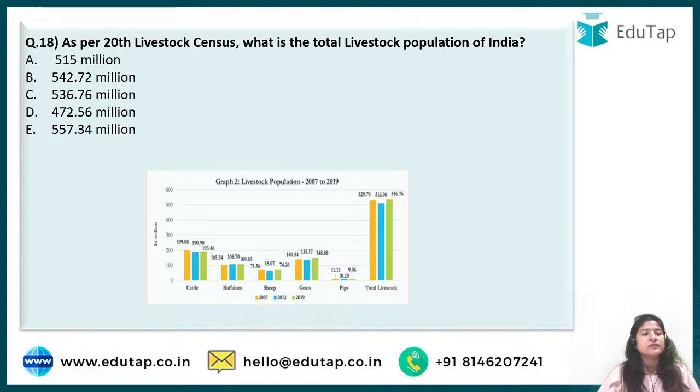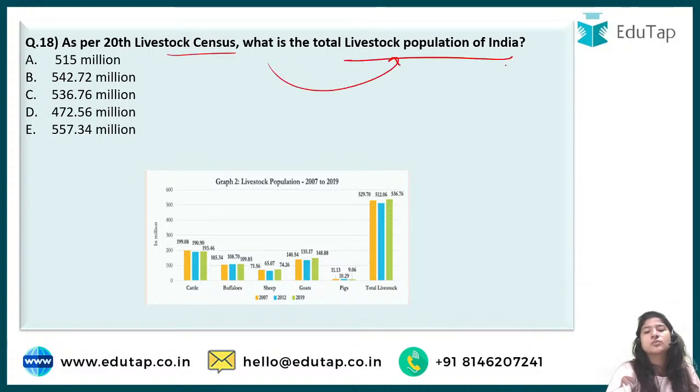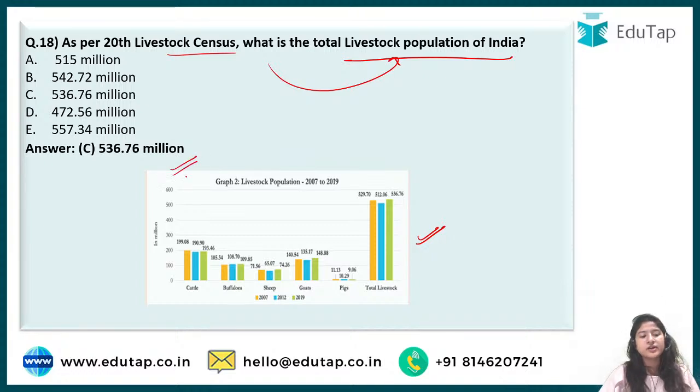All right. Next is question number 18, which says, according to the 20th livestock census, what is the total livestock population of India? That you have to tell me. Okay, so the graph is here by mistake, right? But now the answer is here, so let's just go with it. The answer is C, that is 536.76 million, as you can see over here also.